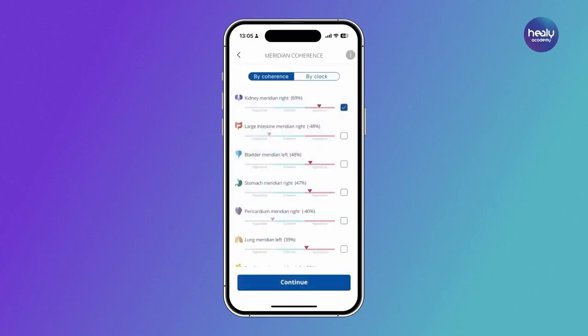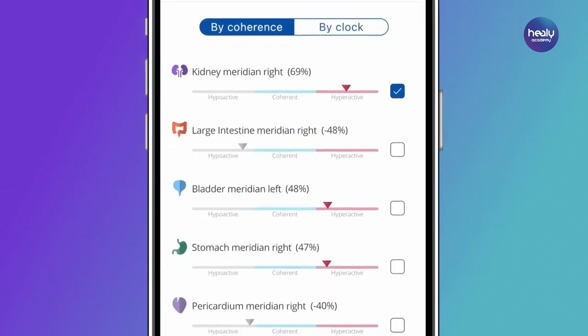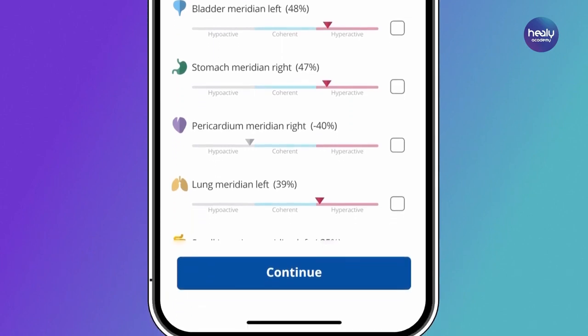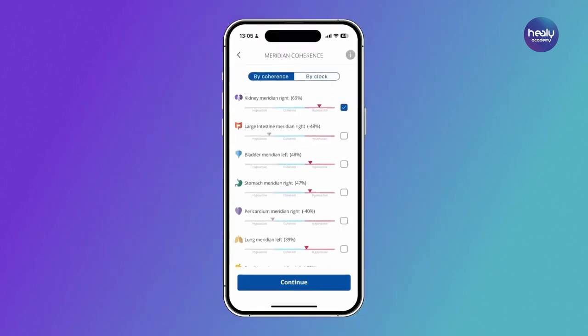On the screen with the result of the analysis, we see a list of the meridians ordered according to their coherence values, with the most incoherent meridians at the top and then in descending order. You can also arrange the meridians according to the times of the organ clock by tapping on the By Clock button.